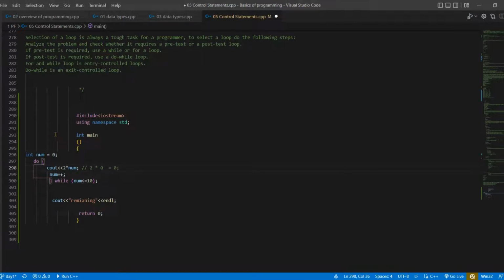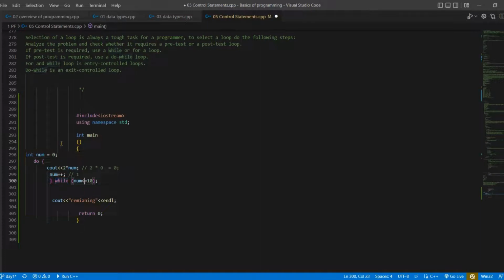Okay, so now the value which is going to print is 0, num is 0, and it will increment it to 1. So this print and increment is the definite, absolute thing which always happens when we use a do while loop, because a do while loop allows you to run your statements at least once. Its syntax shows that I will first print the values or execute the statement, then I will check the condition.